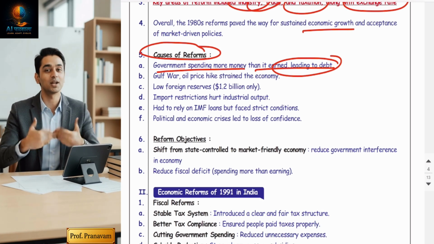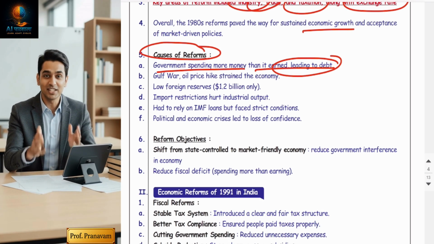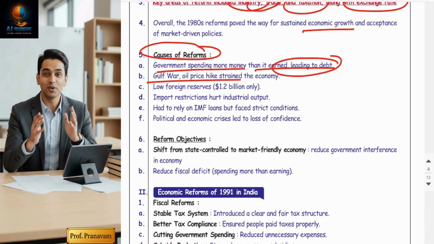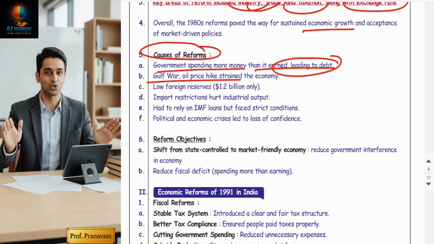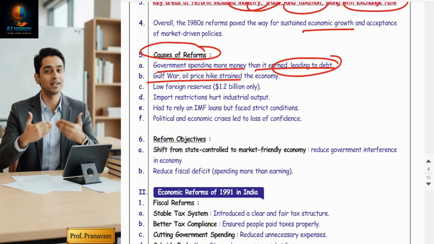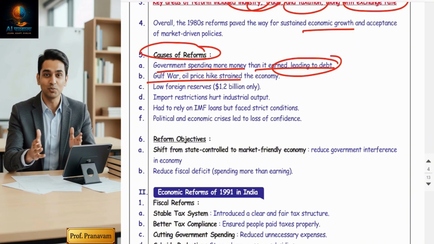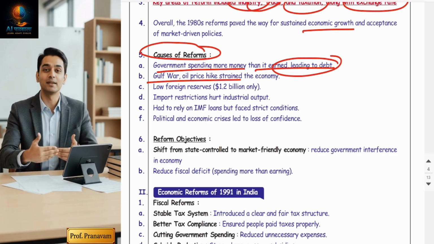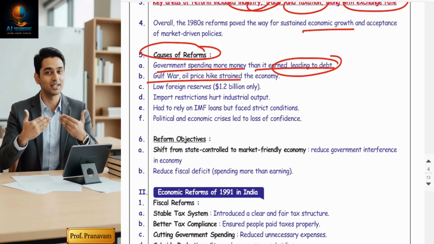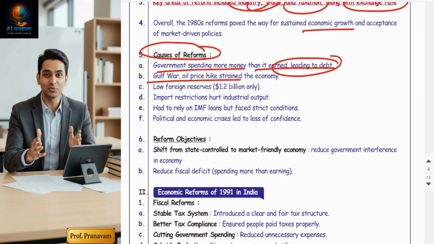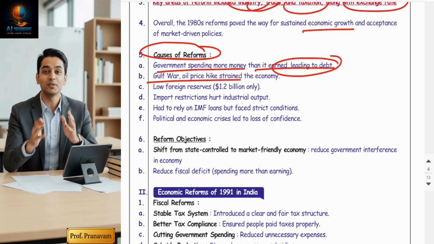Third was the Gulf War and oil price shocks. Friends, during that period there was a sudden rise in oil prices, and it resulted in high import bills and pressure on the economy. Our import expenditure was increasing, and that further increased the debt and the deficits.